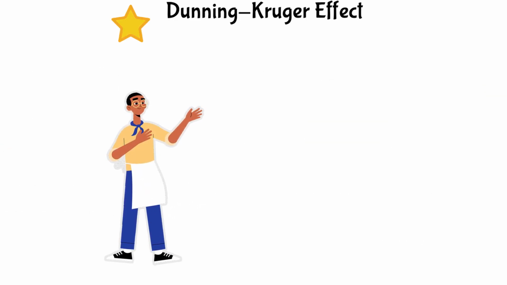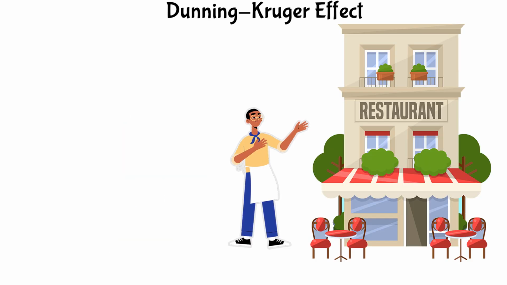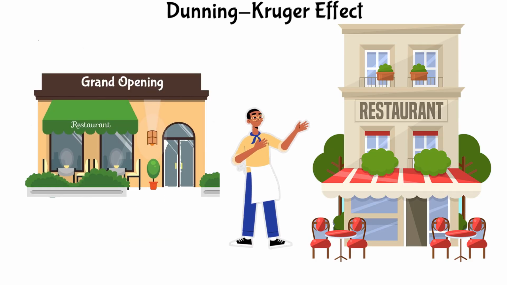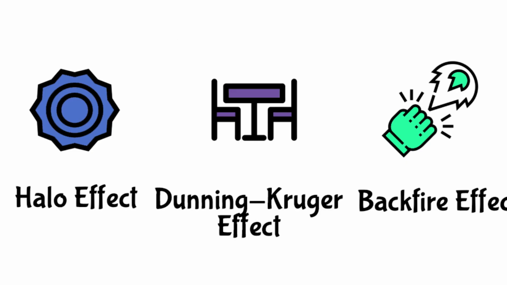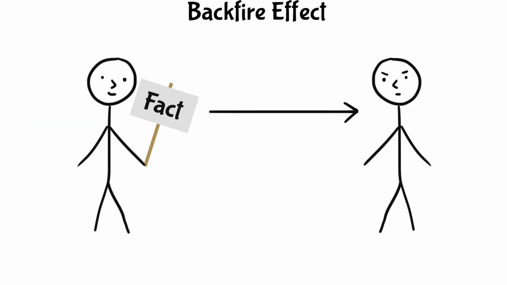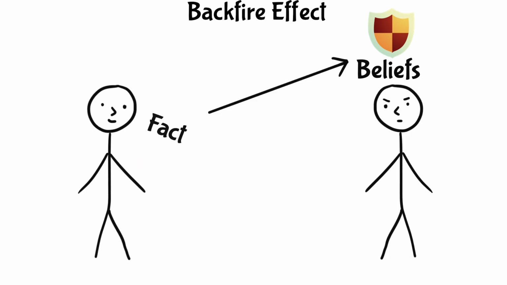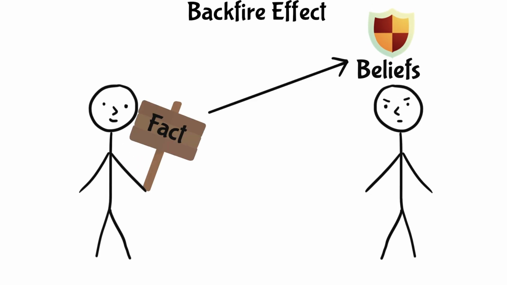Dunning-Kruger Effect. The Dunning-Kruger Effect is when individuals with low ability at a task overestimate their ability, while experts tend to underestimate theirs. It's like a novice cook believing they are ready to open a restaurant after making a few meals. Backfire Effect. This effect happens when people are presented with evidence that contradicts their beliefs, and they end up strengthening their original beliefs instead.